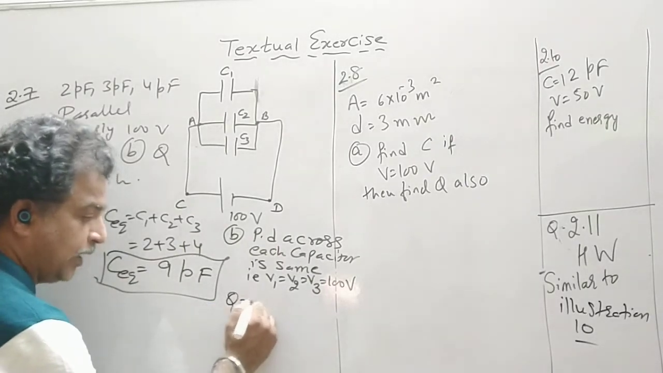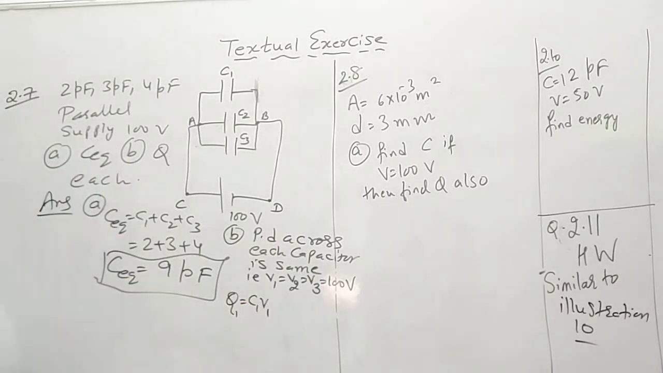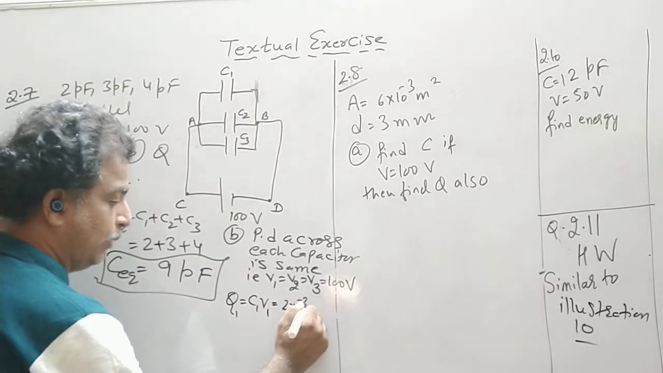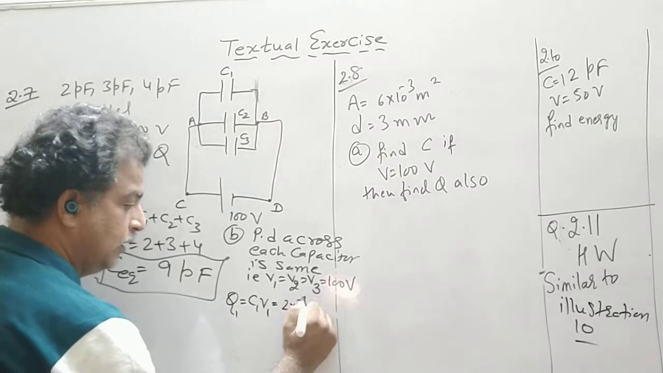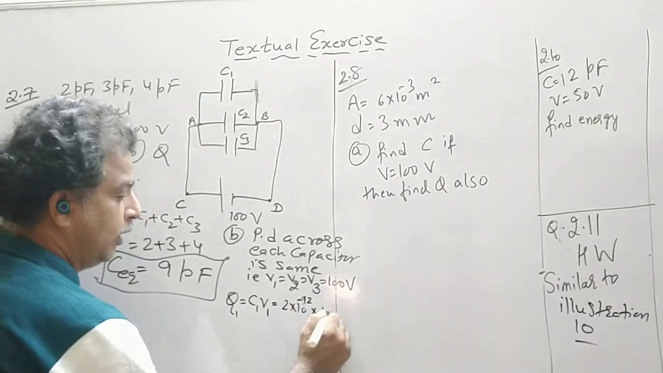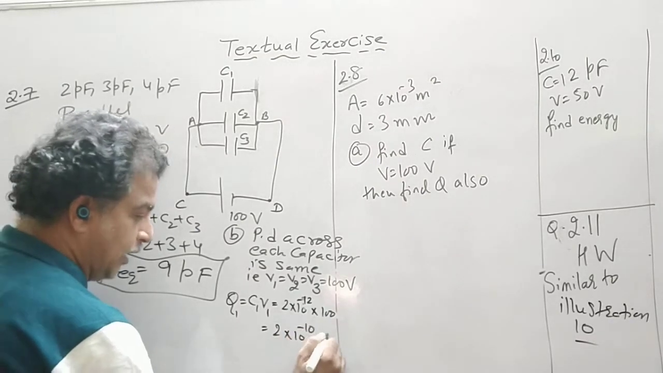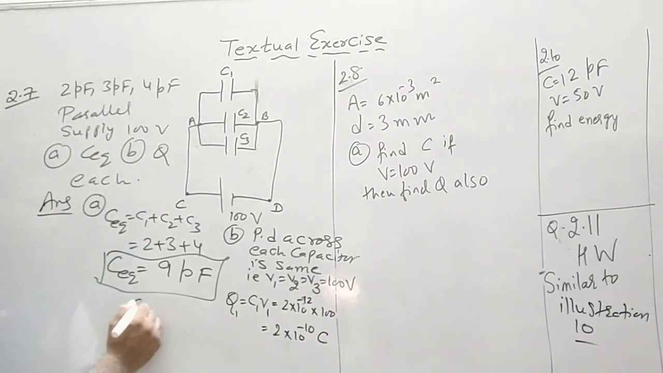So Q1 can be written as C1 V1. So this will be equal to 2 picofarad, meaning 2 into 10 raised to minus 12, into 100. So it becomes 2 into 10 raised to minus 10 coulomb. Similarly Q2 is equal to C2 V2.